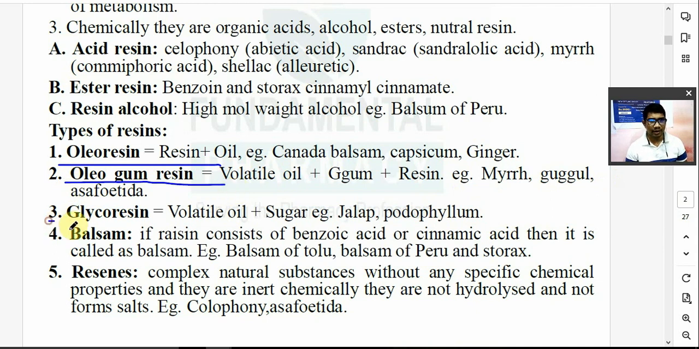Then glycoresin, what is the glyco? Glyco is the term for sugar, obviously. Resin, sugar plus resin. इसमें होगा volatile oil plus sugar. Examples are found in jalap and podophyllum.